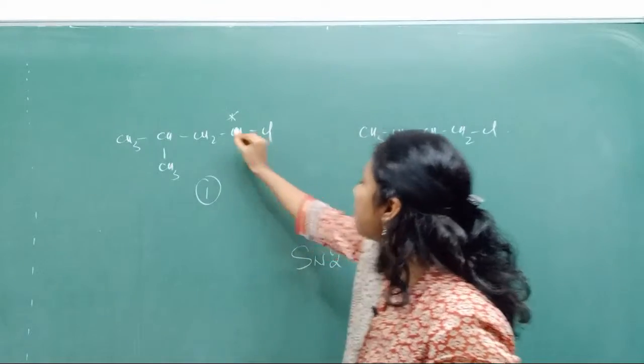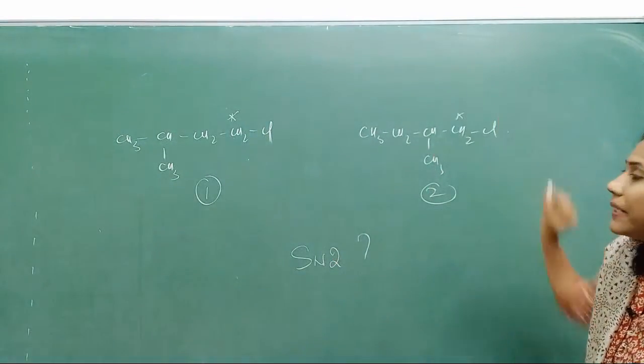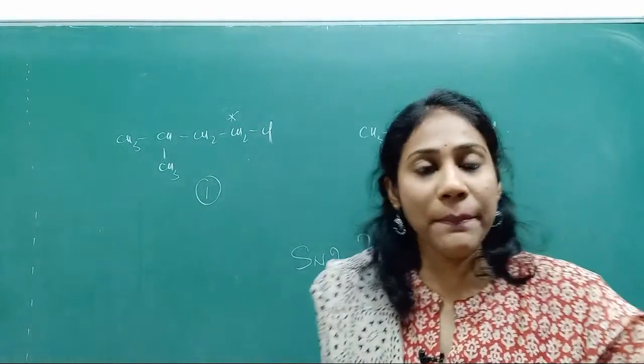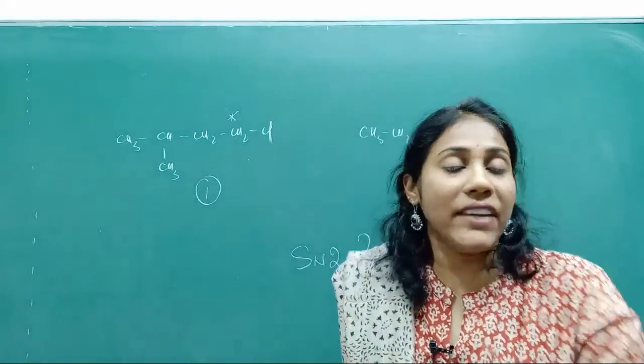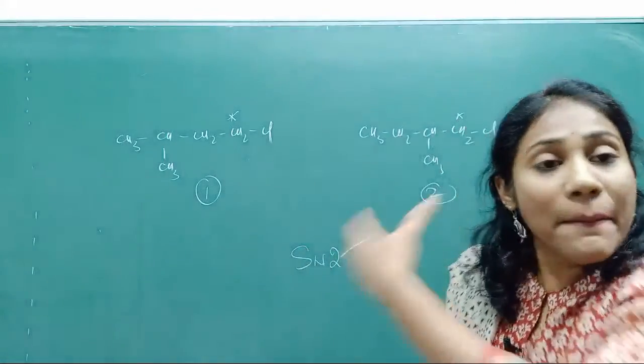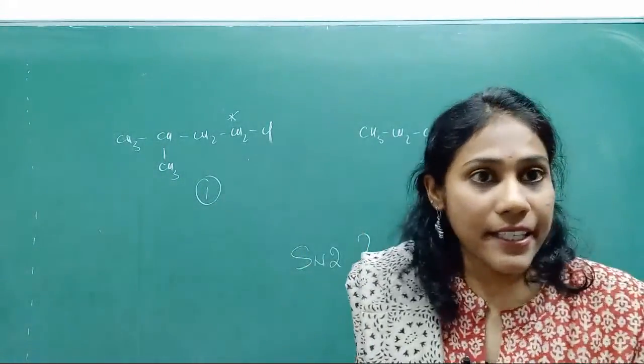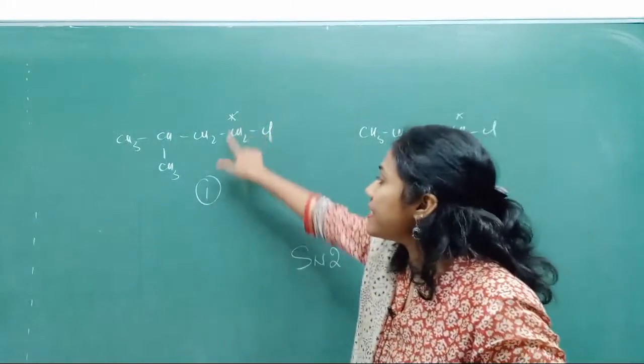Look at here, this is a primary carbon and this is also a primary carbon. So you would get a doubt that both of them undergo SN2 in a better way, but it's a comparison, right? I'm asking which one undergoes SN2 better. Okay, so definitely it is the first one.